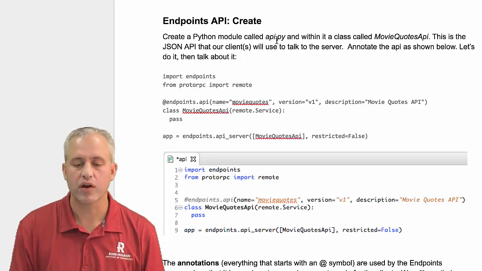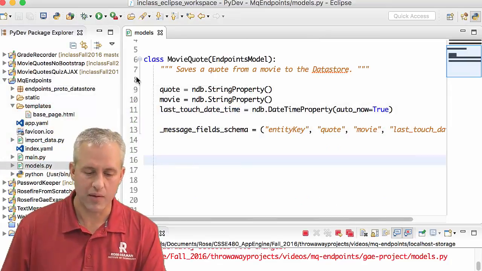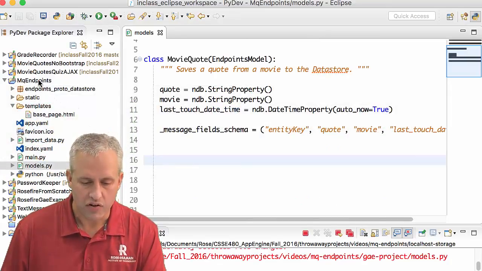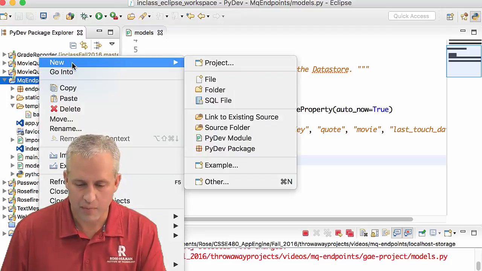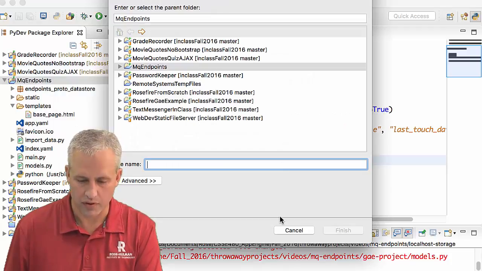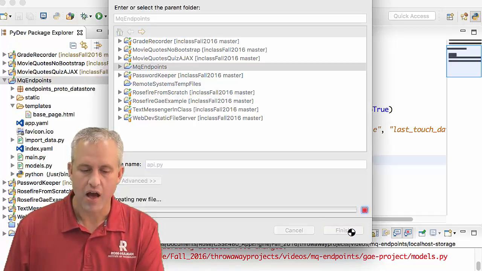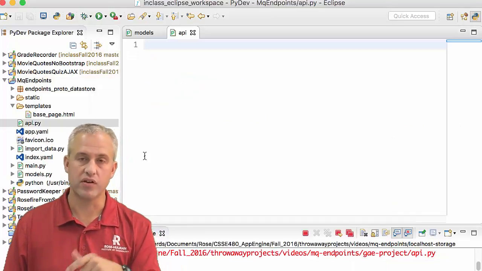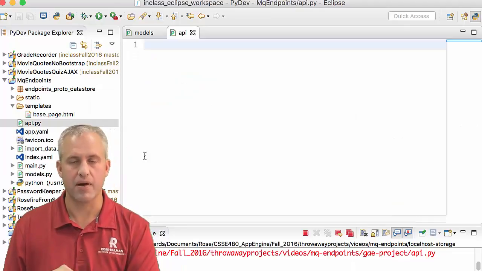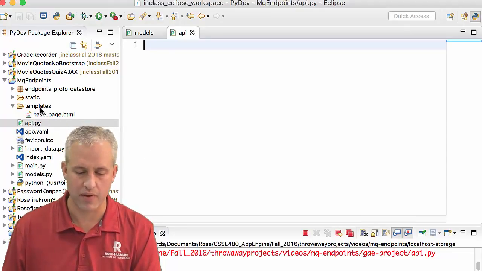So what we're going to do is create a new file. It's called api.py. You could name it anything you wanted. It turns out that we've already used the name api.py in our app.yaml, if you remember. So I just said new file. It's going into my MQ endpoints. It's called api.py. The way that I chose to do it was to say new file, and there I had to type the .py. If I'd said new module, I wouldn't have had to type the .py, but it just doesn't matter.